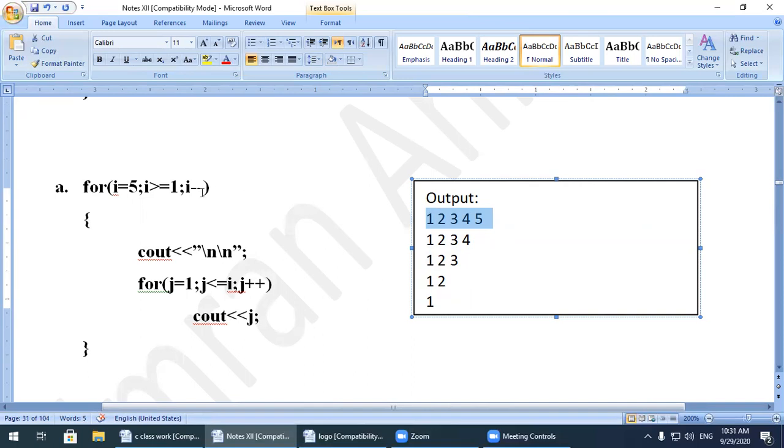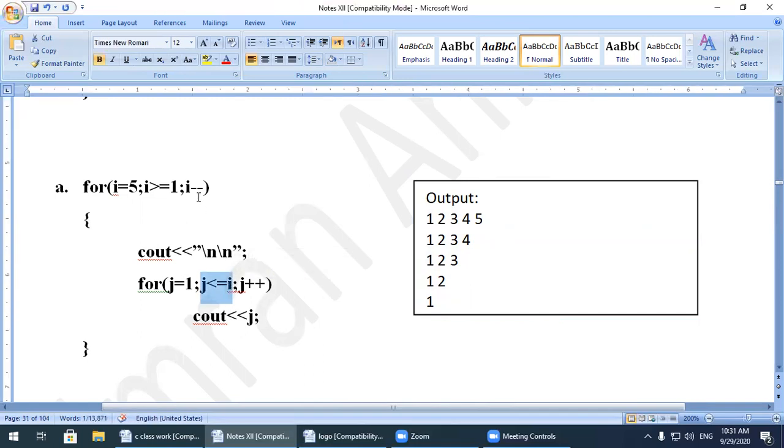Now we are using the minus minus operator. For j, it is the same as the previous one, but over there it was increment. Now here it is a decrement, and it will show you the desired output.